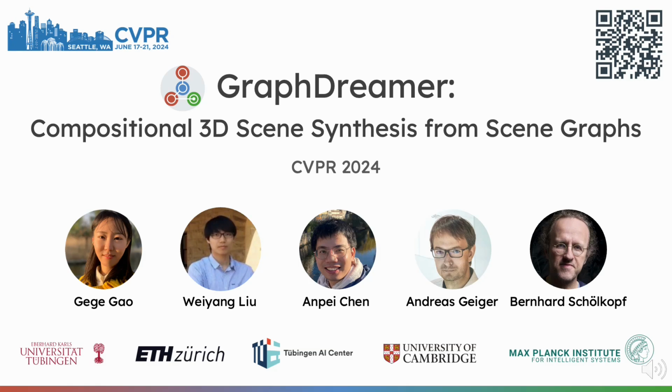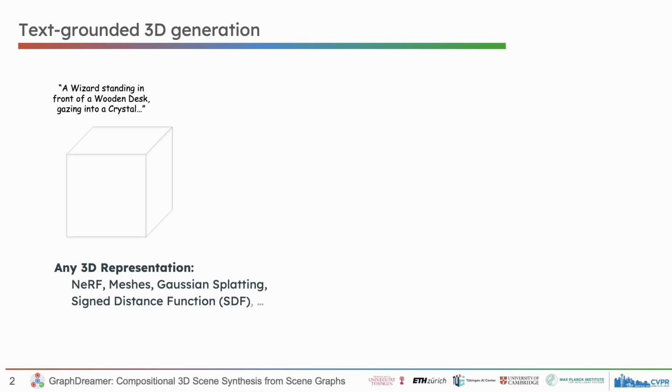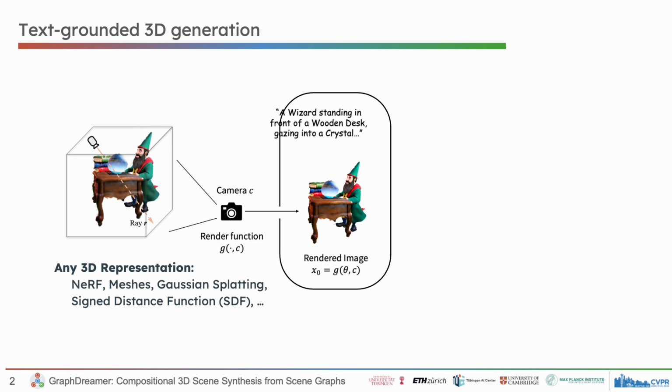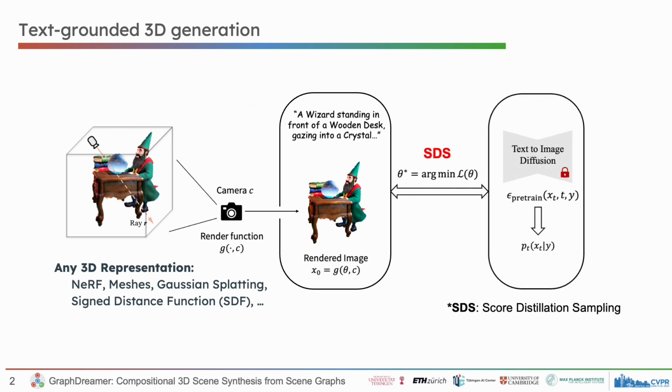We present GraphDreamer, Compositional 3D Scene Synthesis from Scene Graphs. Consider the task of text-grounded 3D generation with text-to-image diffusion models. To repurpose an image diffusion model for 3D, one can optimize randomly sampled 2D views of a 3D object so that these views match the input text description.